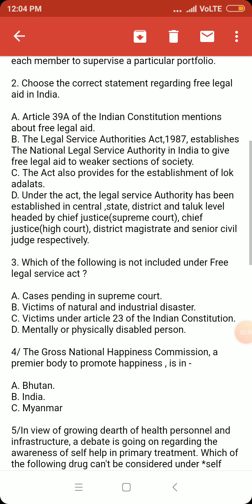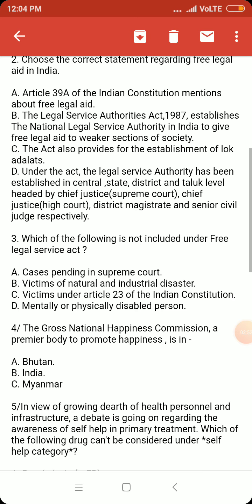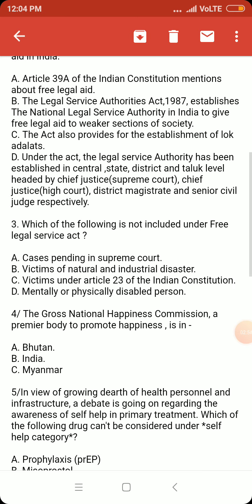Question number 2. Choose the correct statement regarding free legal aid in India. Option A, Article 39A of the Indian Constitution mentions free legal aid. This is correct. Option B, the Legal Services Authorities Act 1987 establishes the National Legal Services Authority in India to give free legal aid to weaker sections of society.